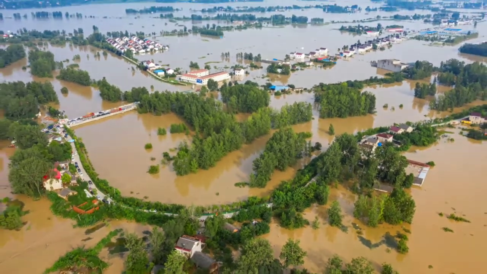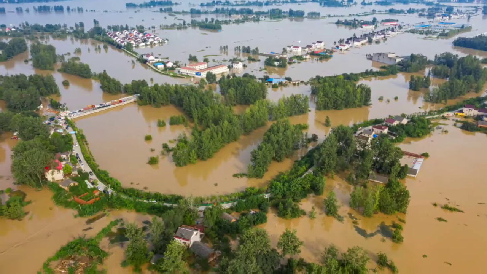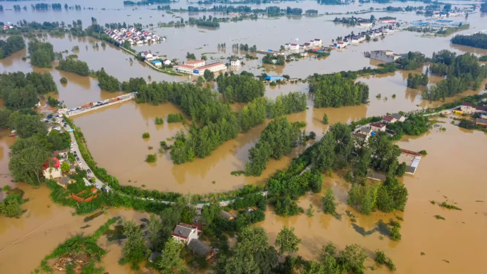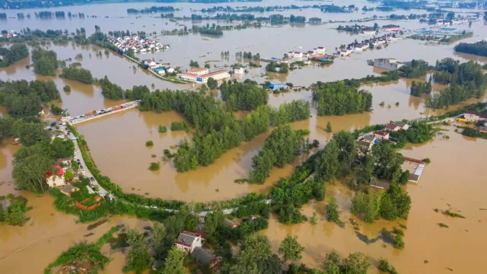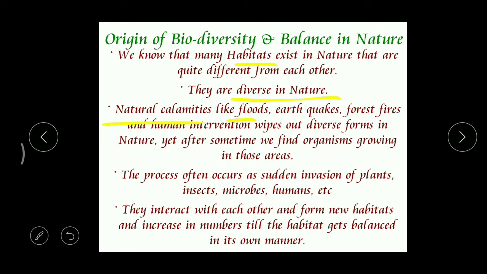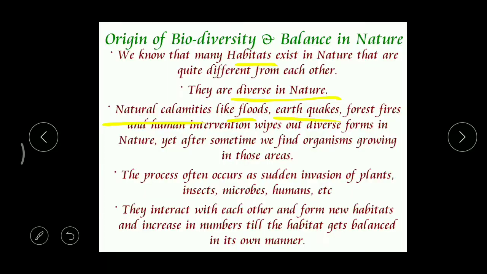In East Godavari and West Godavari, we can find severe floods, and villages, agriculture fields, and residential areas have been severely damaged by these floods. And there are earthquakes. Earthquakes are very dangerous, and they cause massive destruction. A part of the globe can be totally destroyed because of earthquakes, right?